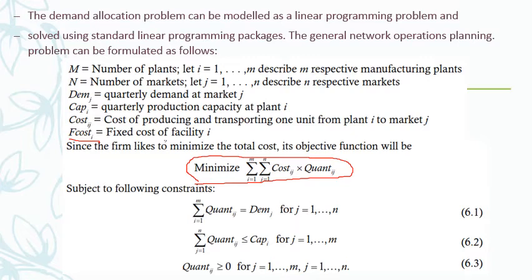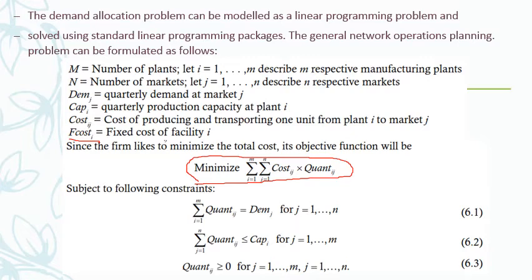For example, C11 is the total cost incurred if I produce and transport from plant 1 to market 1. C12 means plant 1 to market 2. Similarly, Q12 means quantity produced and transported from plant 1 to market 2, like that. So that's why cost and quantity become very, very important.